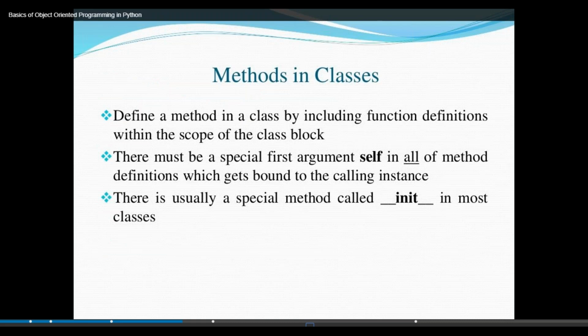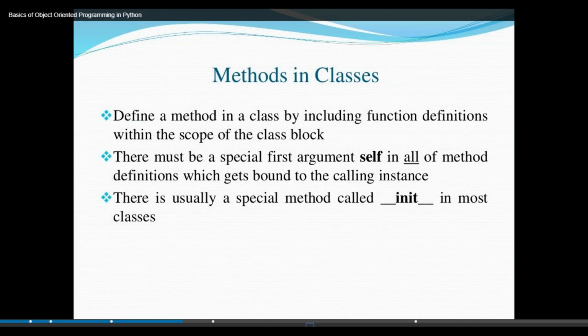Then methods in a class. Define a method in a class by including a function definition within the scope of the class block. I told you, define def followed by your method name, then you can use your object name, colon, you can write your get driver name, set driver name, whatever attributes you want to write. There must be a special first argument, that is self, that is an object, that is mandatory in all method definitions, which is bound to the calling instance.